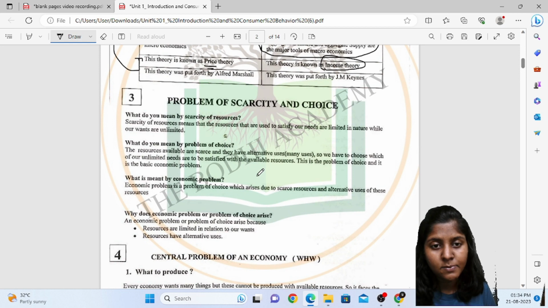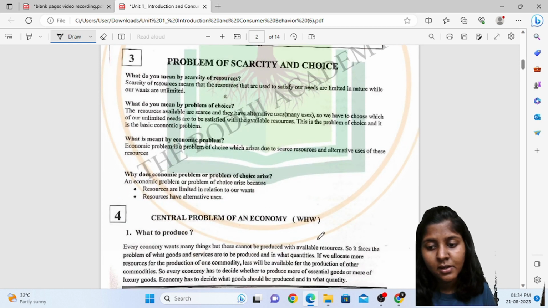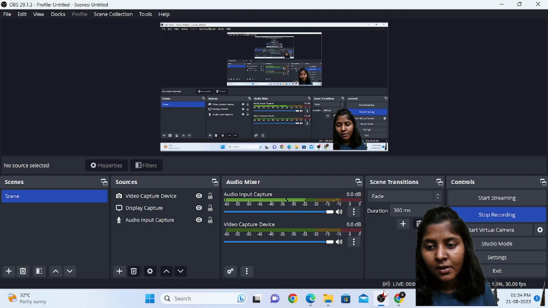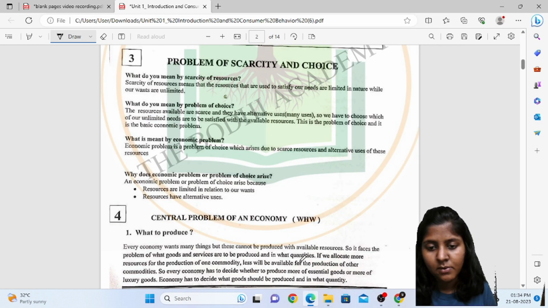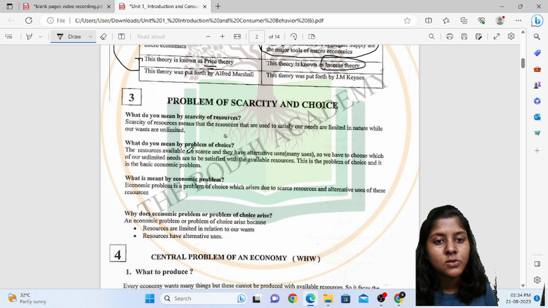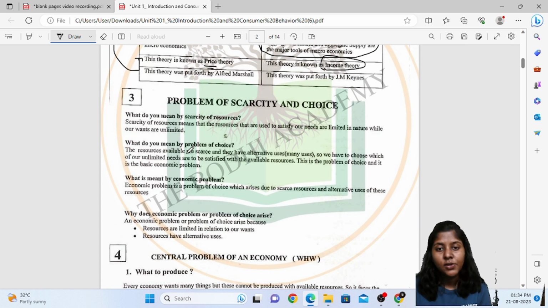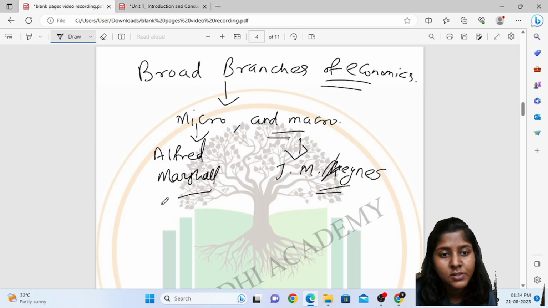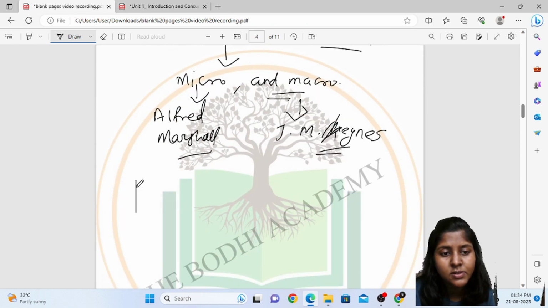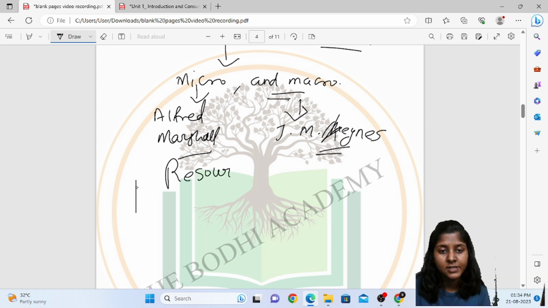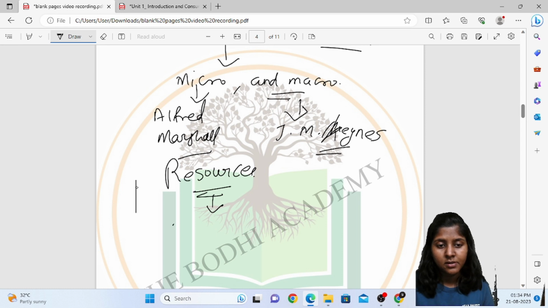Coming to the problems of scarcity and choices. Scarcity of resources: what do you mean by resources? Resources are the ones which are used to satisfy our needs.